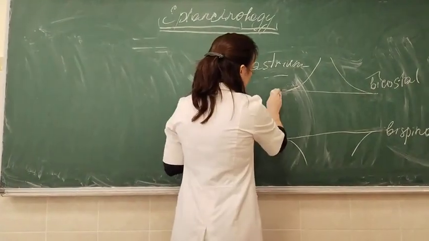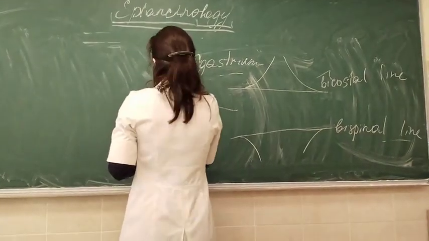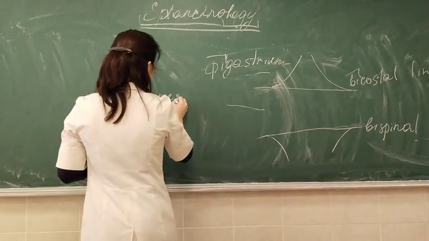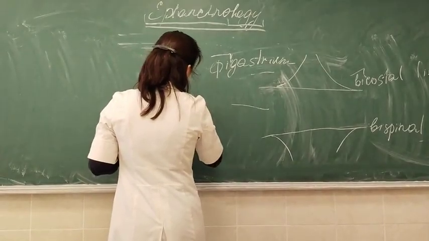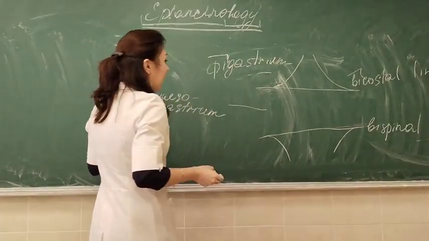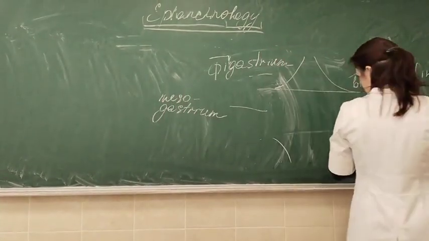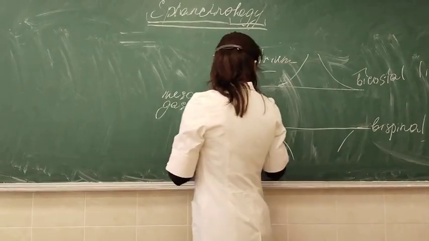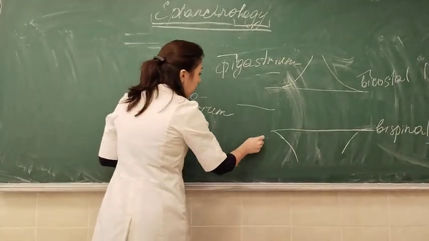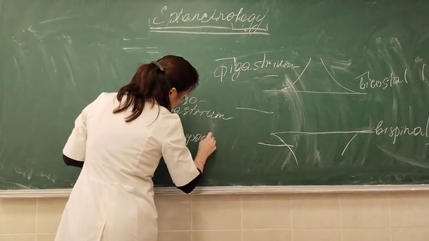Then the floor located between bicostal and bispinal line is mesogastrium. Meso means middle. And below the bispinal line it will be hypogastrium. Hypo means below, or under.